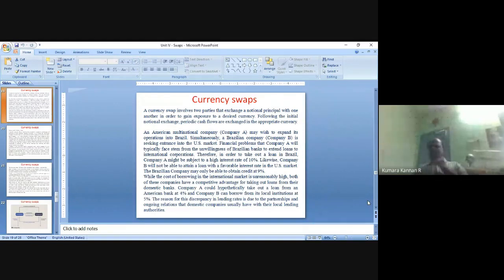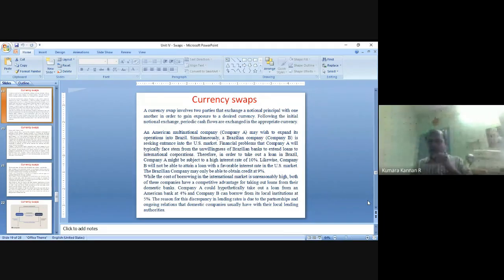So company A, if it goes to a Brazilian bank, will be charged a higher interest rate. Company B, going to an American bank, will be charged a higher interest rate, right? Company A, if it goes to a Brazilian bank, will be charged an interest rate of 10%. The Brazilian company going to the US credit market to raise funds will be charged 9% interest rate, right? But the cost of borrowing in the international market is unreasonably high. Both could take loans from domestic banks: company A could take a loan from an American bank at 4% interest rate, and company B, the Brazilian company, can take the loan from a Brazilian bank at 5% interest rate. American company going to a Brazilian bank will be charged 10%. Brazilian company going to an American bank will be charged 9%.